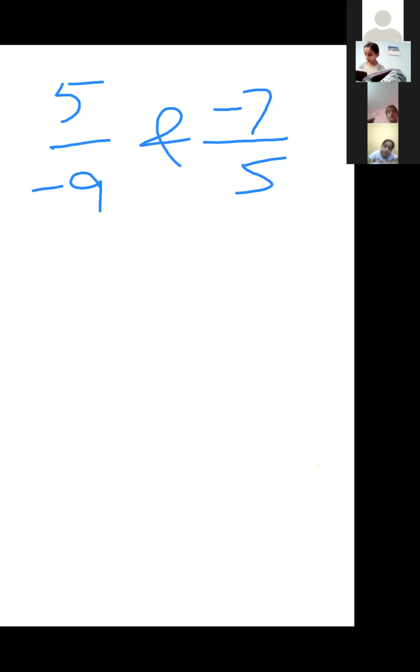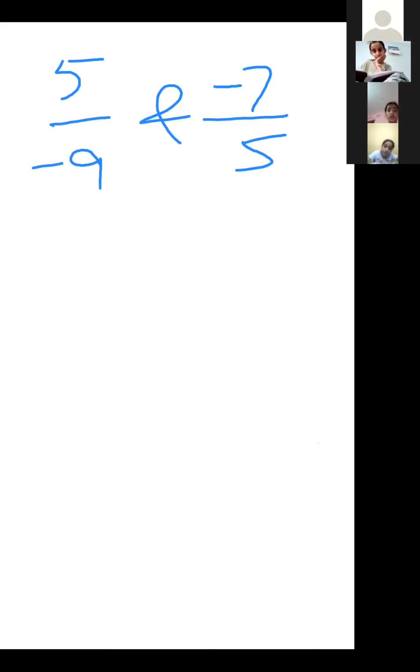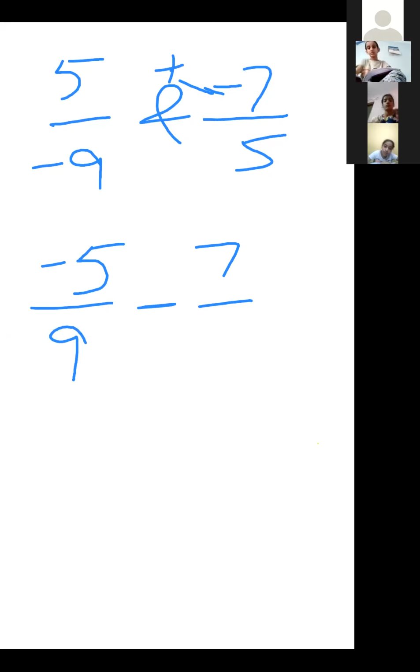Do it. Minus 5 upon 9 and minus 7 upon 5. First you have to put the sign up. Minus 5 upon 9. If I write plus here, then plus and minus, minus. So minus 7 upon 5. Again 9 and 5 are not coming in one table. So 9 5s are 45.